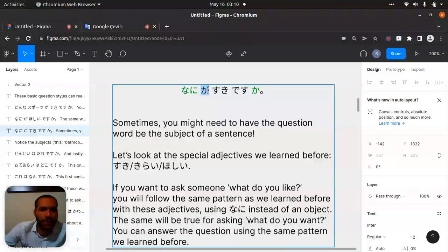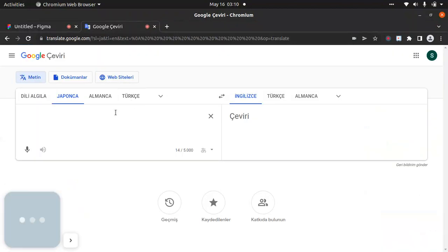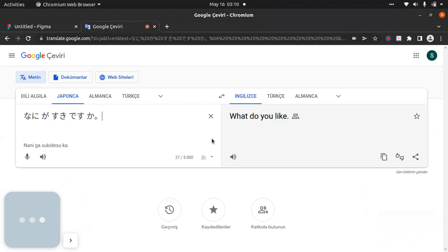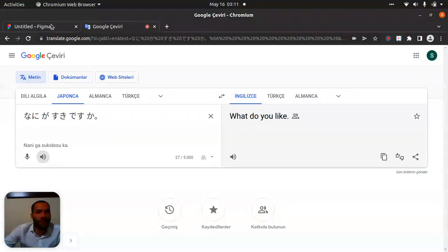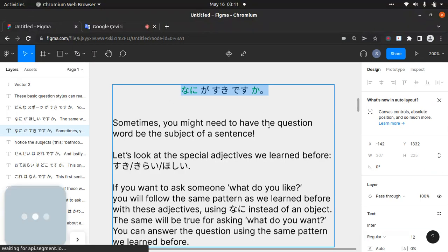We're using ga here. In some situations the particle changes when we say want or like. Okay, let's look at it together. What do you like? Nani ga suki desu ka? 何が好きですか？ Right, I told you like that.